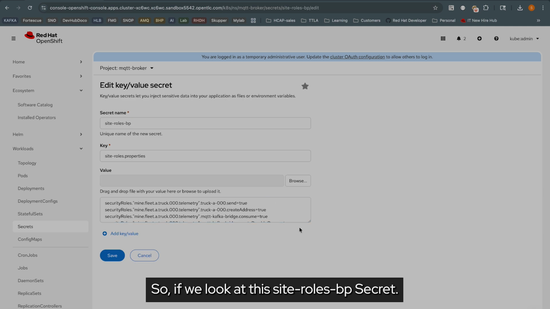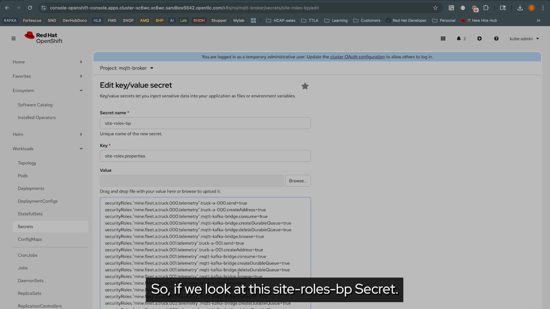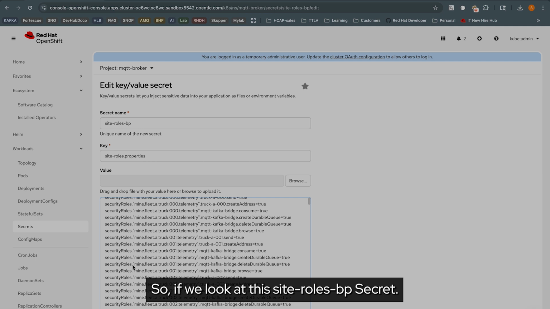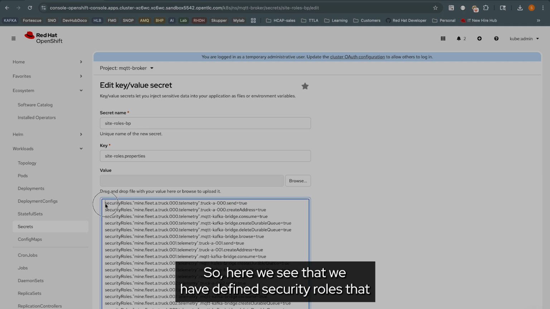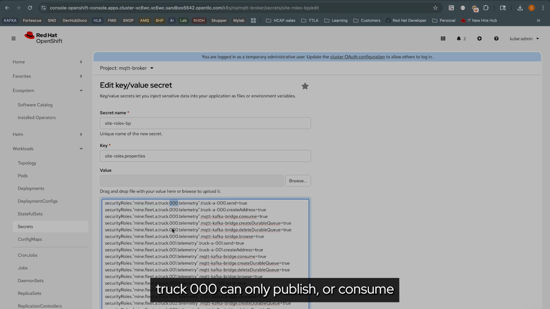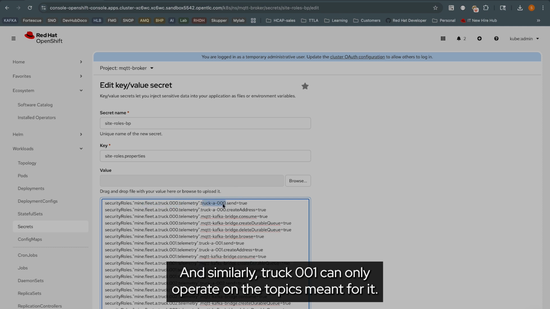If you look at this site roles BP secret, here we see that we have defined security roles: truck 000 can only publish or consume messages from this specific topic itself. And similarly, truck 001 can only operate on the topics meant for it.